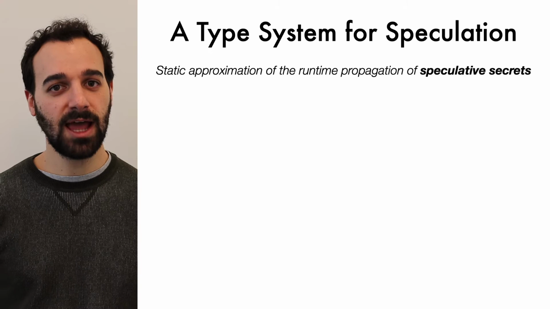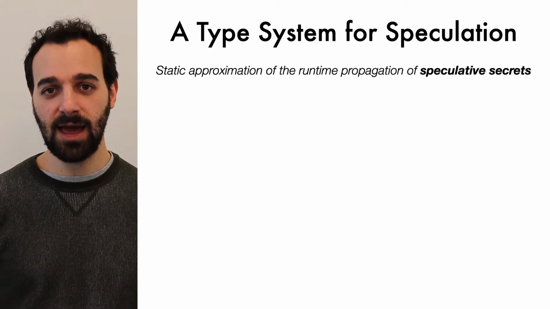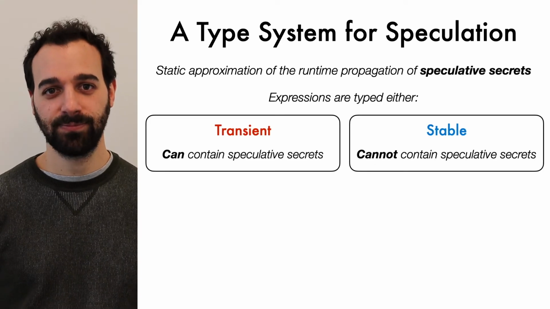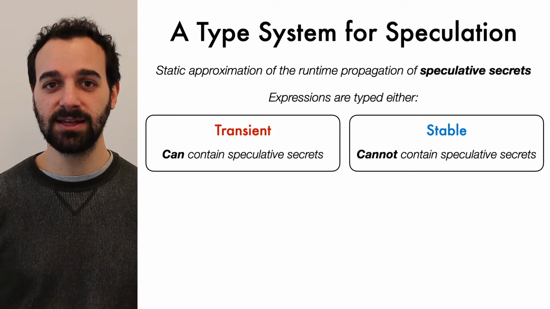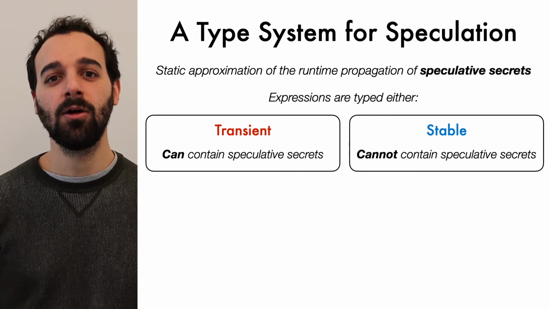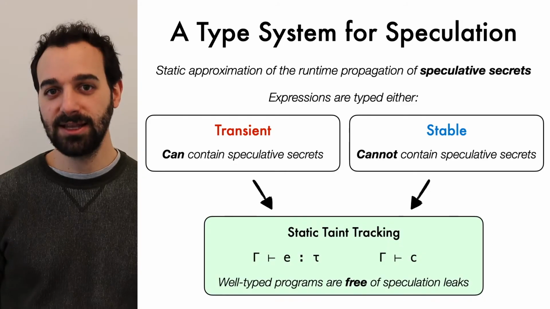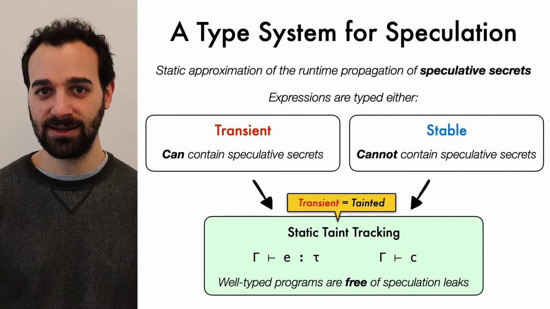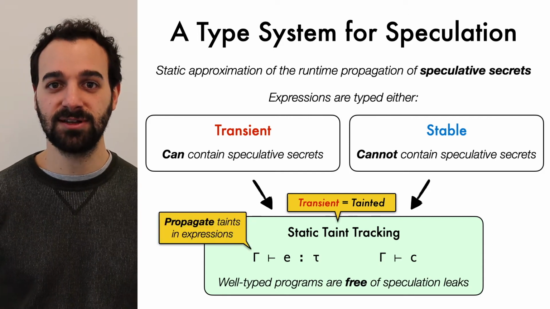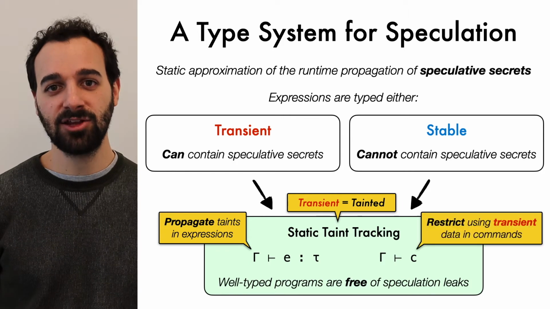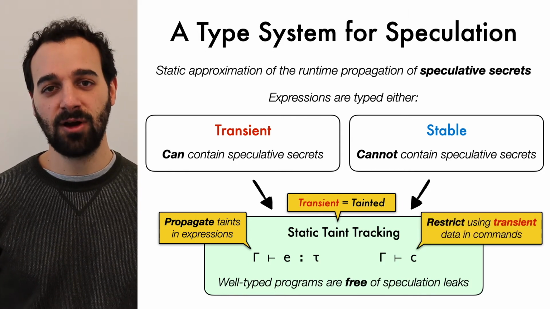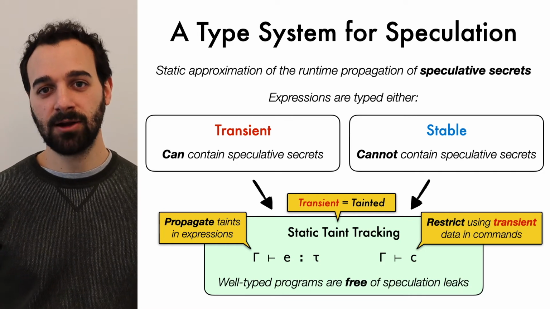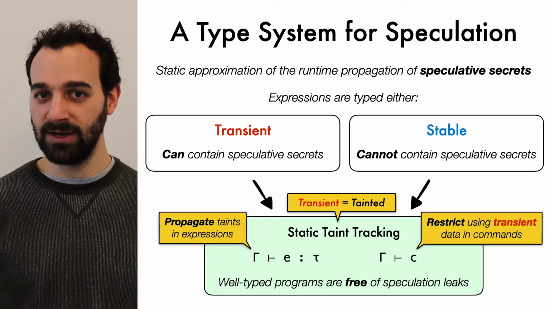system. The type system conservatively approximates the dynamic semantics of speculation using two types, transient and stable. Expressions are typed either transient if they can contain transient secrets, or stable if they cannot. The type system performs static taint tracking and treats transient expressions as tainted. The typing judgment for expressions simply propagates the transient taint, and the judgment for commands restricts the use of transient data to avoid leaks. Intuitively, programs that are well typed according to this type system are free of speculative leaks.